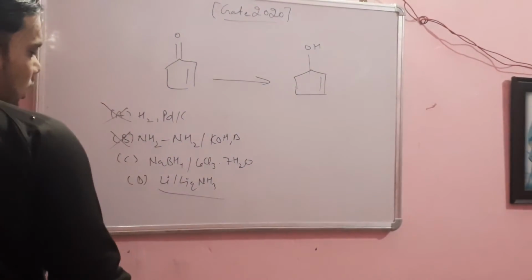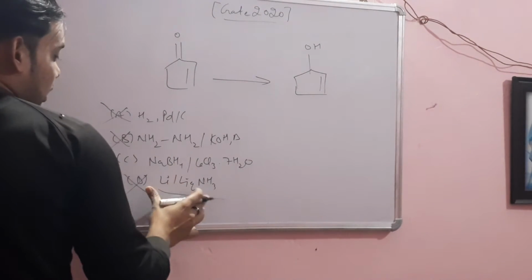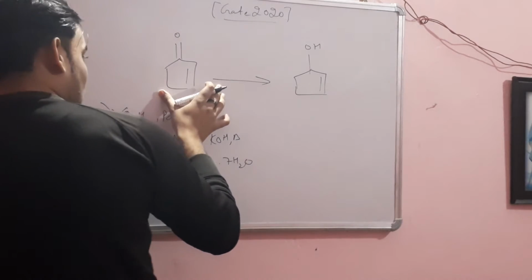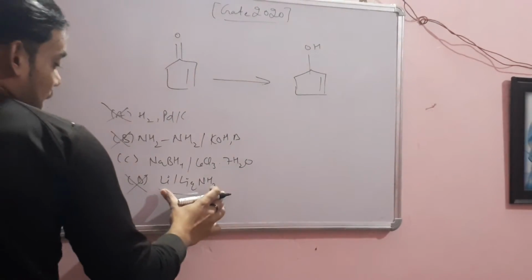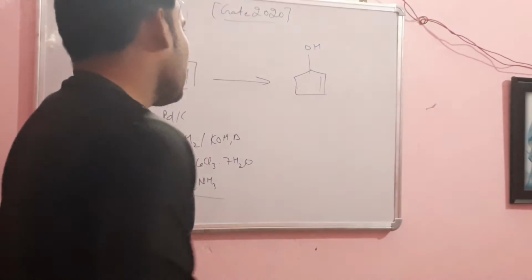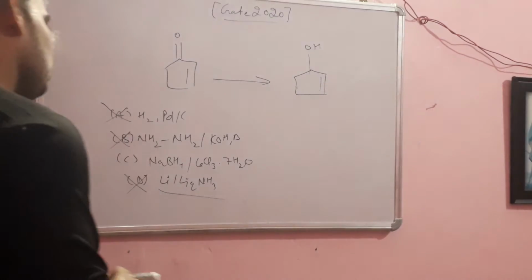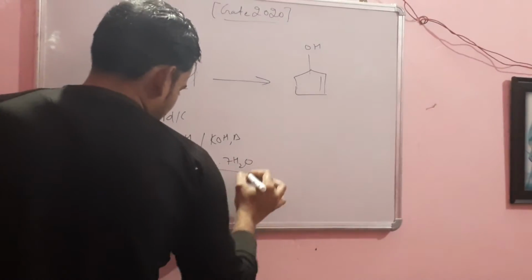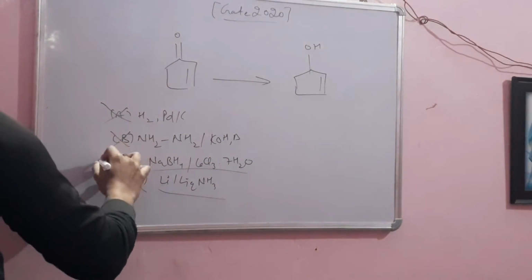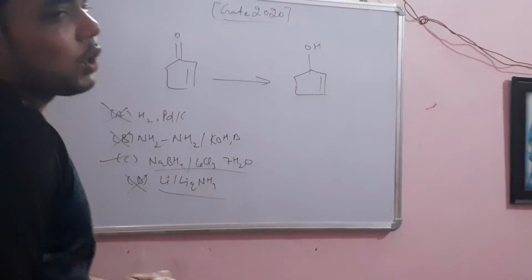Lithium in liquid ammonia is also not the correct choice for this question, because lithium in liquid ammonia also behaves like reducing this double bond into single bond. So there is only one option left, which is NaBH4 in CeCl3, 7H2O, which will reduce this ketone into alcohol.